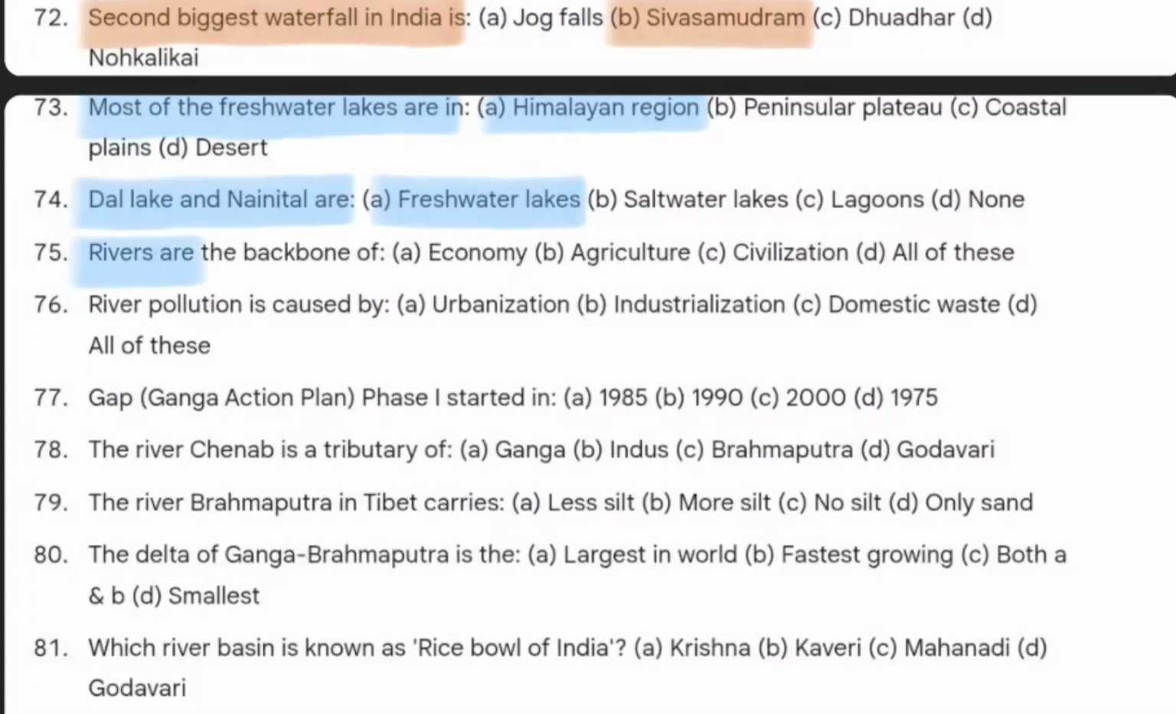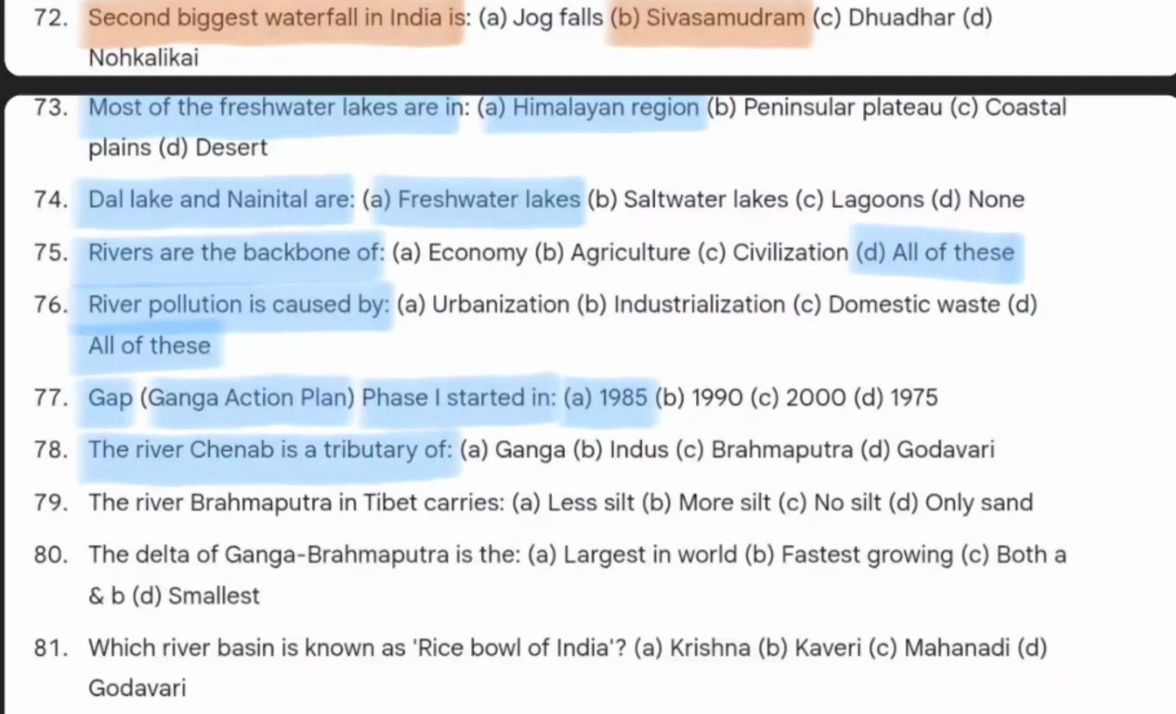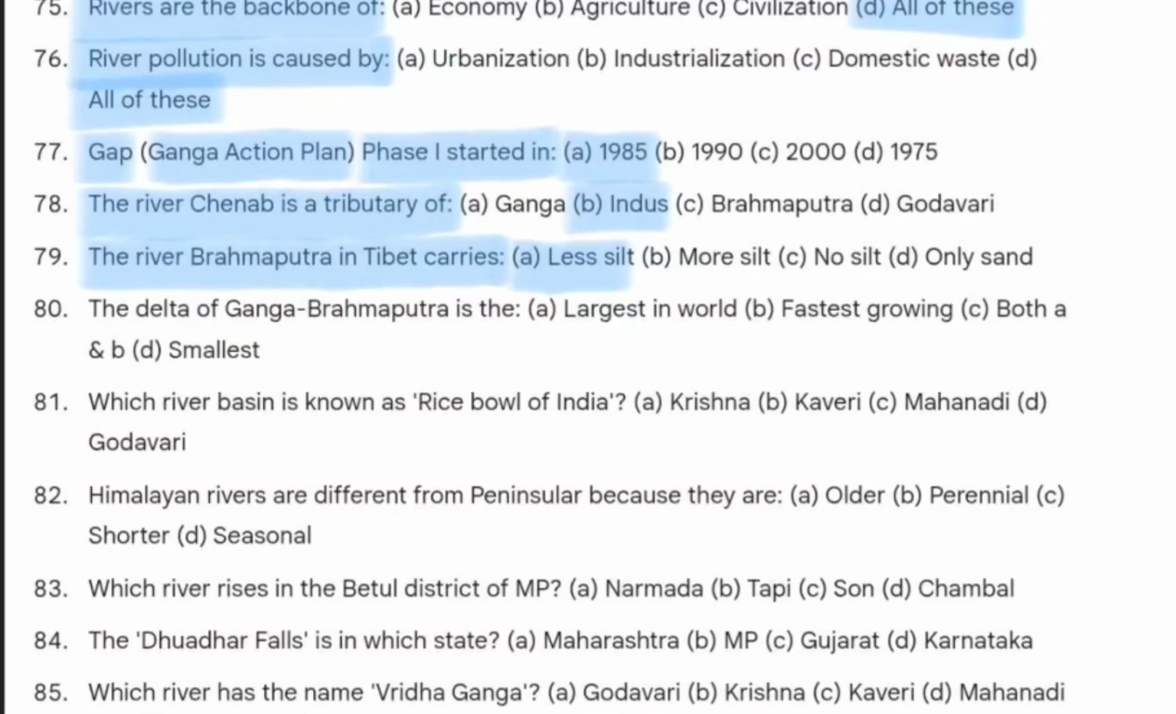Next question is, rivers are the backbone of economy, agriculture, civilization, all of these. River pollution is caused by urbanization, industrialization, domestic waste, all of this. Ganga Action Plan phase 1 started in 1985. Next question is, the river Chenab is a tributary of which river? Indus River. Next question is, the river Brahmaputra in Tibet carries less silt.